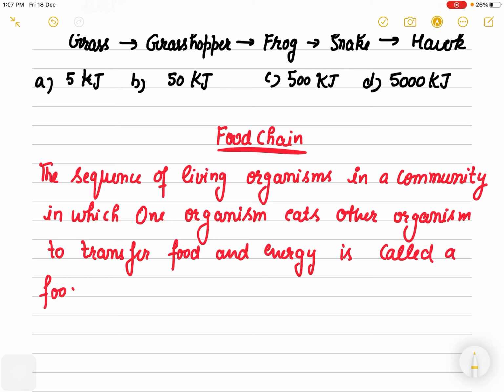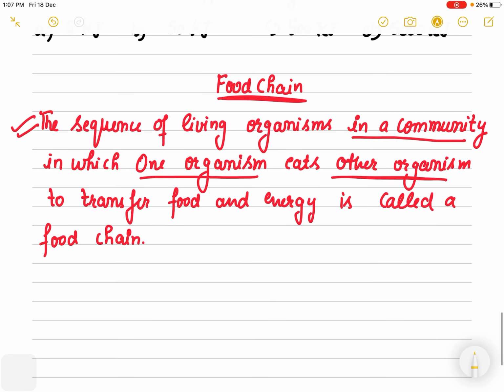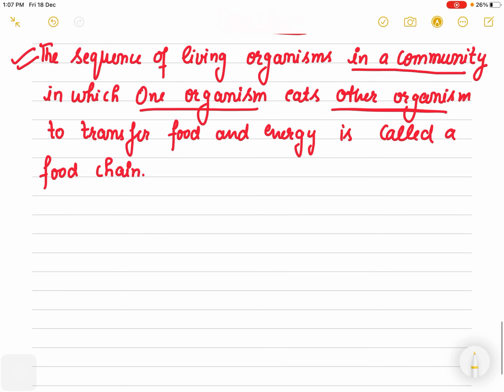I don't think that any single word is difficult for you to write this technical definition. It is a sequence of living organisms in a particular area in which one organism eats another organism to transfer food energy, or food and energy, is called a food chain.